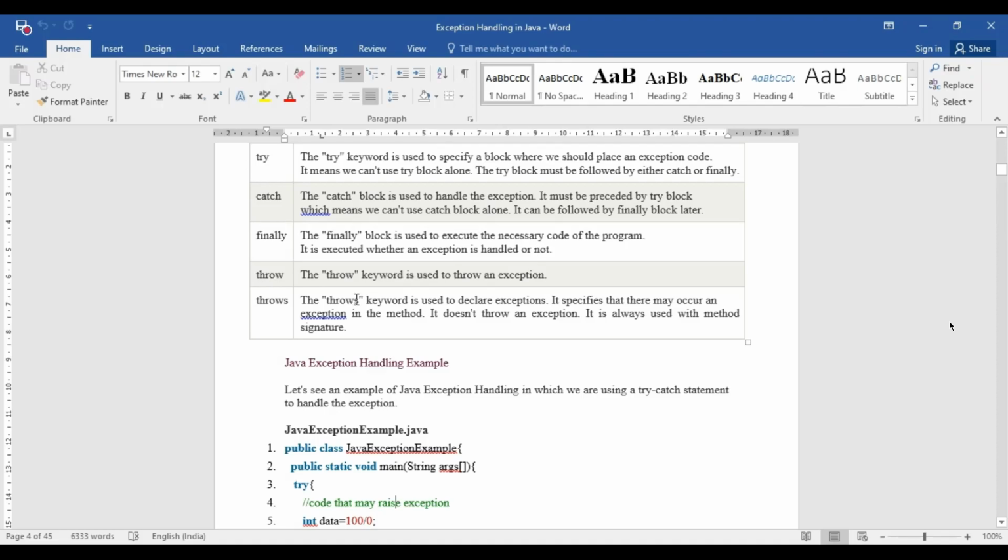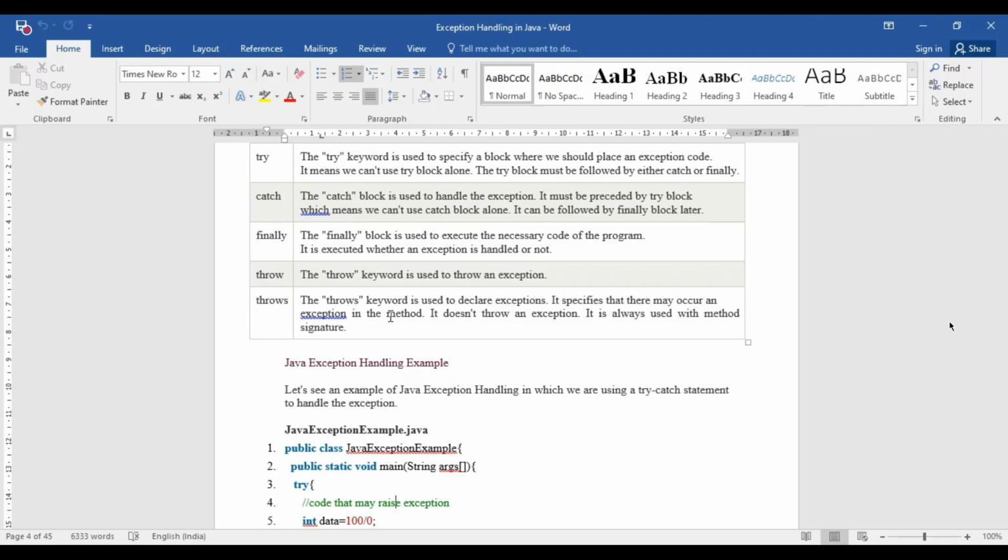Now, whenever you create any exception on your own, the throws keyword will be used to declare the exception. What is the meaning of it? In some certain code, in some certain method, you throw one exception.